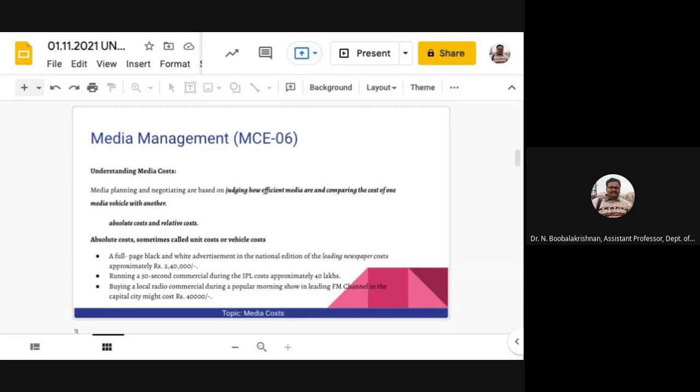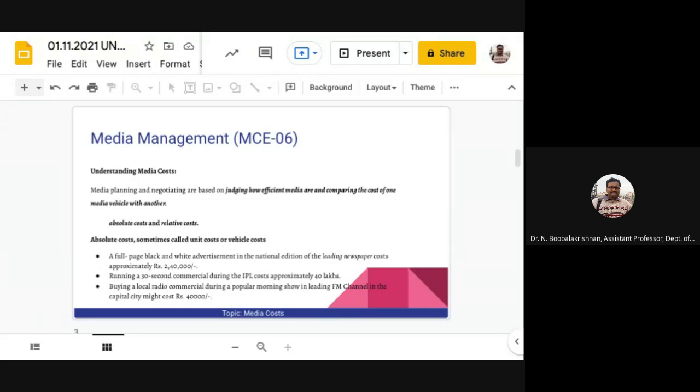For example, it is important to understand the relative efficiency of the IPL and the leading national newspaper. You just relate the leading national newspaper to the IPL. So it's important to understand their relative efficiency. Without such an understanding, how can we calculate, or how do we know the best values?